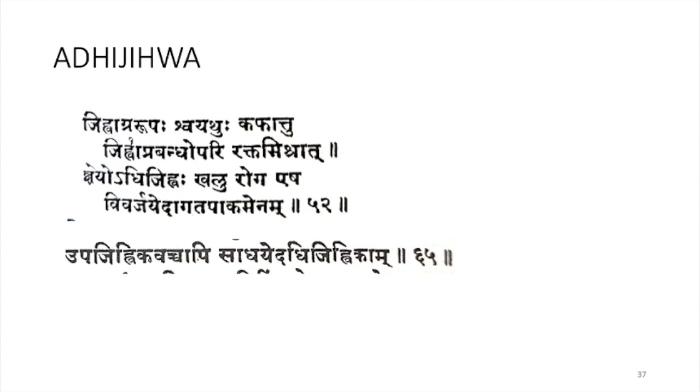But in Ashtanga Hridaya, it is mentioned that adijihva is formed under the tongue, but in Susruta Samhita it is a tongue-like swelling seen above the tongue. Jihva agre ruba, the swelling looks like the tip of the tongue itself, seen above the tongue.